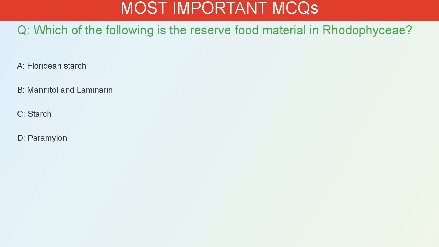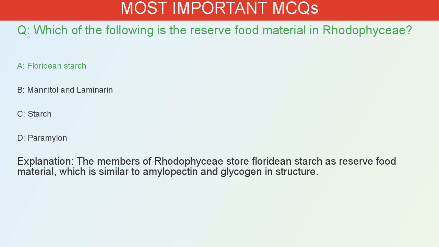Which of the following is the reserve food material in Rhodophyceae? A. Floridean starch. B. Mannitol and laminarin. C. Starch. D. Paramylon. The correct answer is A. The members of Rhodophyceae store floridean starch as reserve food material, which is similar to amylopectin and glycogen in structure.